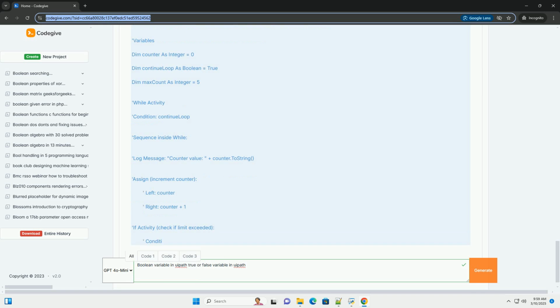Comparison operators. Equals, equal to, example age = 25. Note, in UiPath, a single equals sign is used for equality comparisons. Not equal to, example name <> "John".